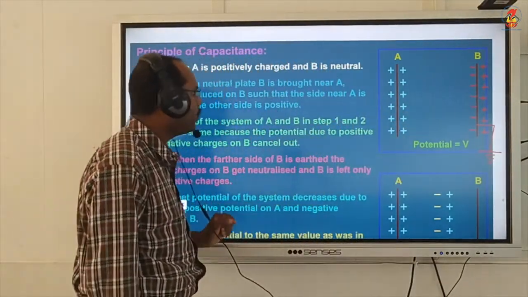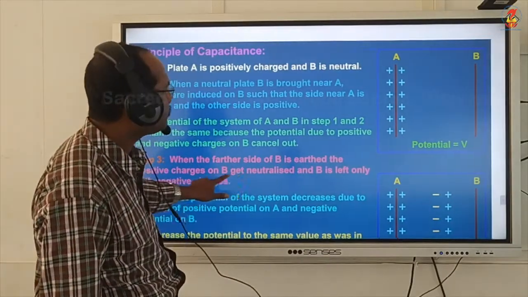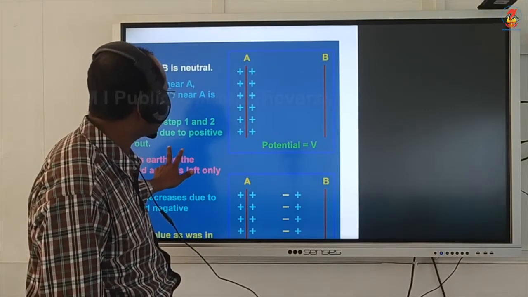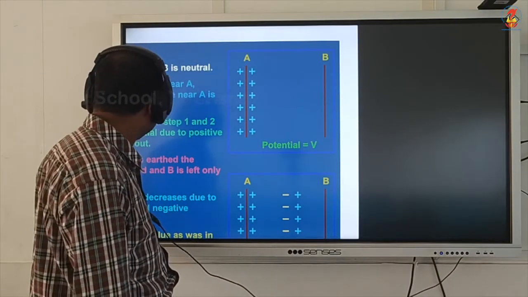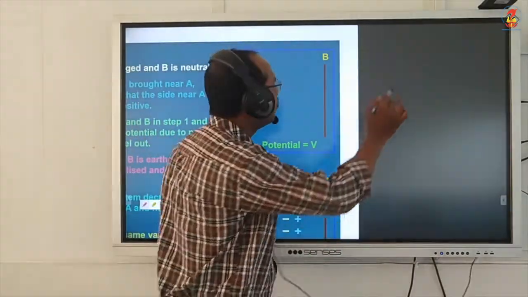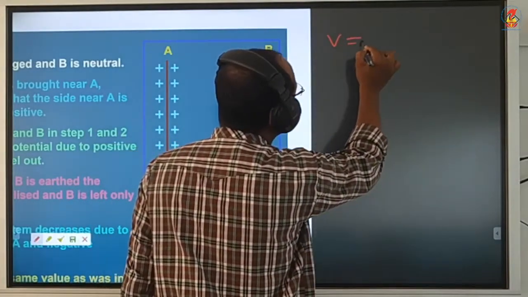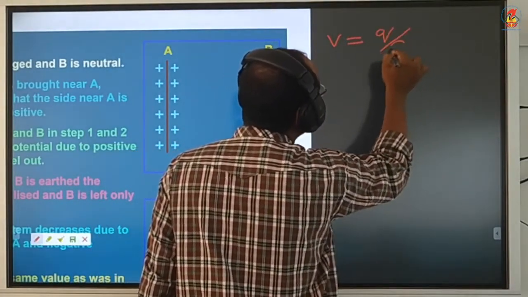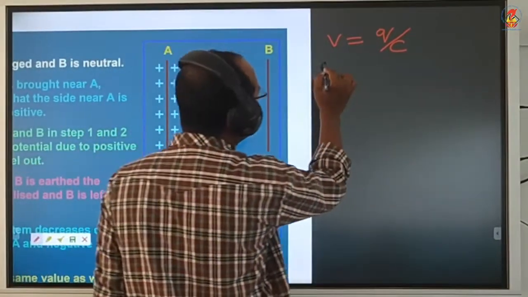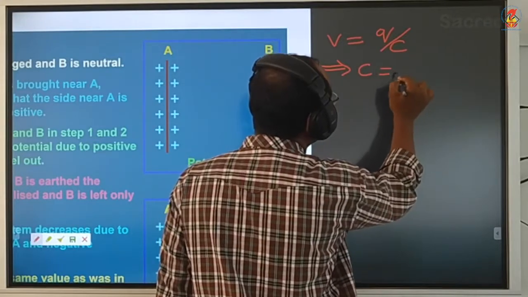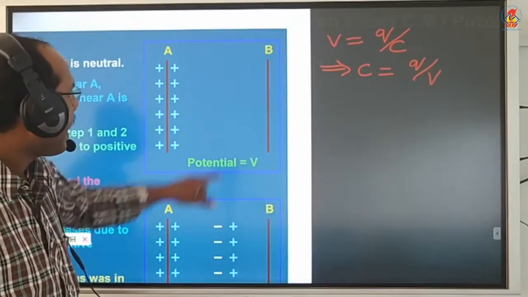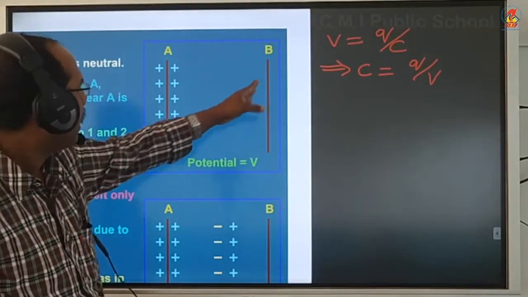I have already told you the initial potential. The initial potential of plate A was V equal to Q by C. Initial potential was V equal to Q by C. So initial capacitance will be C equal to Q by V.